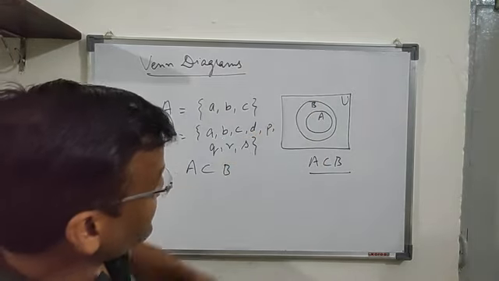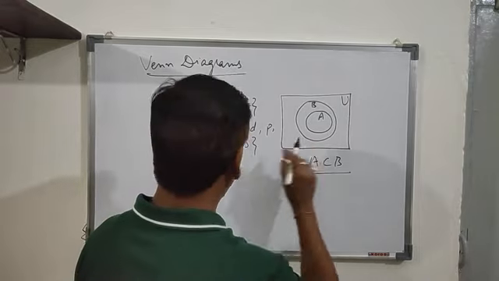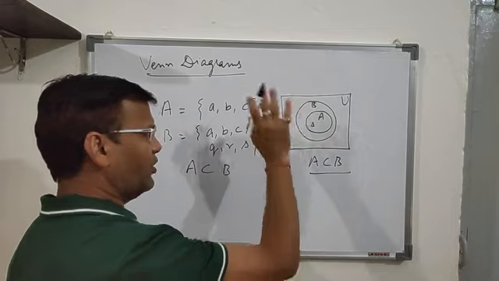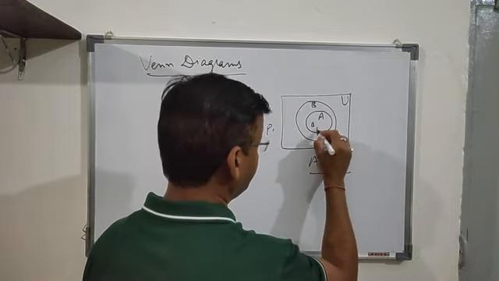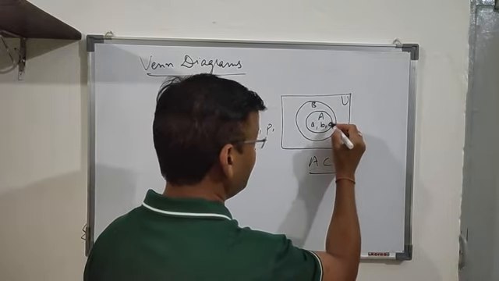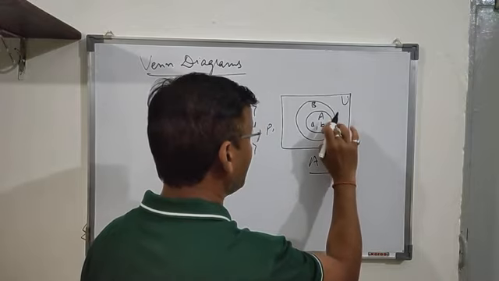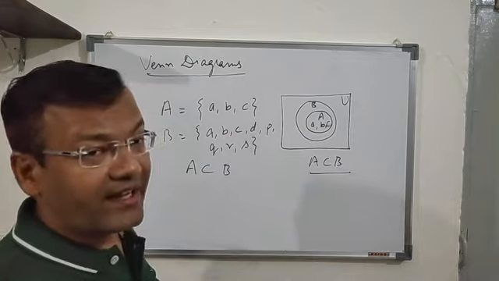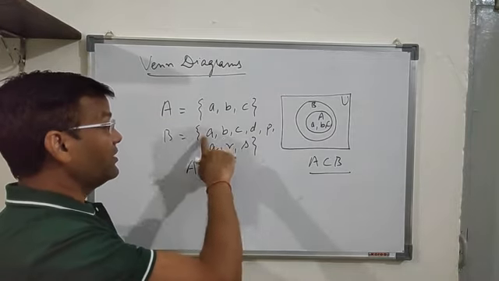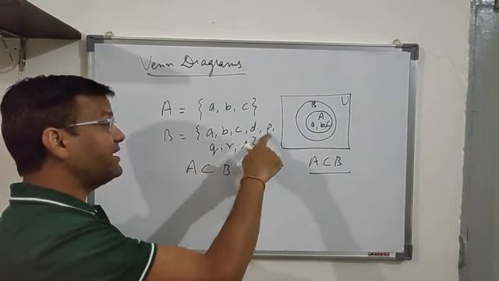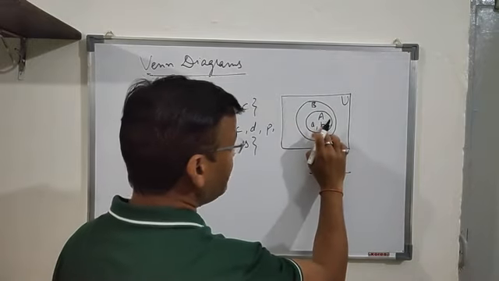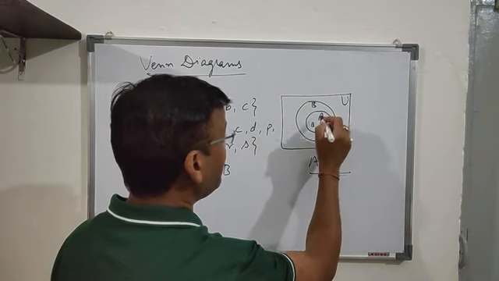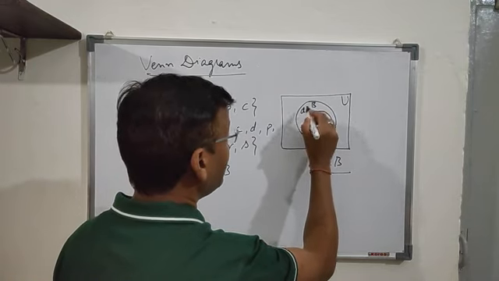You can write the elements of the set A in this way, although it is not required; we only have to draw the curve. It is A, B, C. That means the elements of the set A are A, B, C. Three elements are there in it, which will be inside the circle A. The elements inside the set B are A, B, C, D, P, Q, R, S. A, B, C is already written here, which is inside the set B also. So you can write the remaining ones: D, I can write it here,